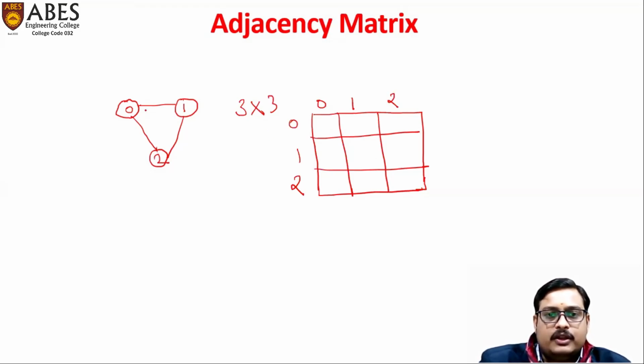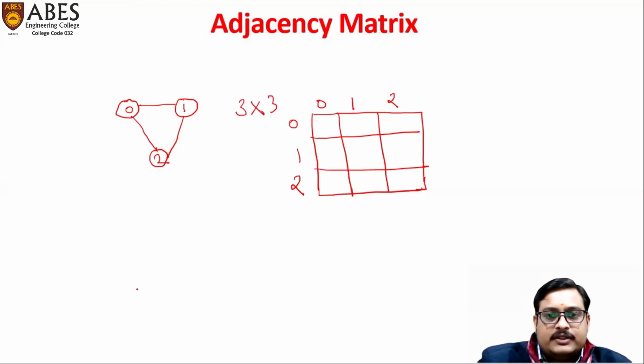We have to see whether there is an edge from 0 to 0, 0 to 1, 0 to 2 or not. If there is an edge from 0 to any vertex, then we will put 1 at that place.